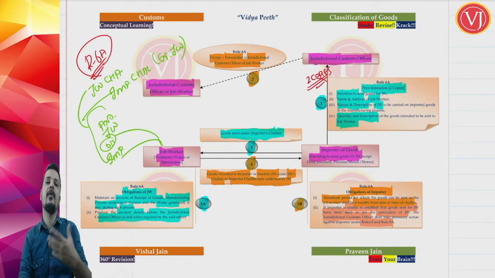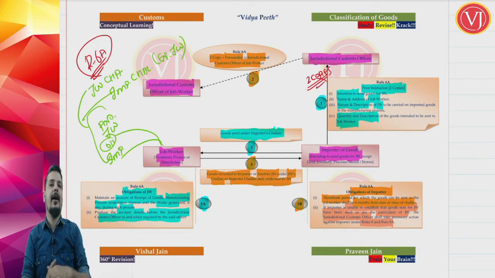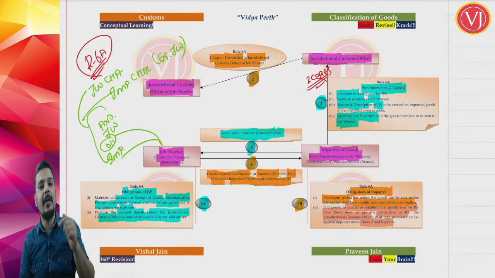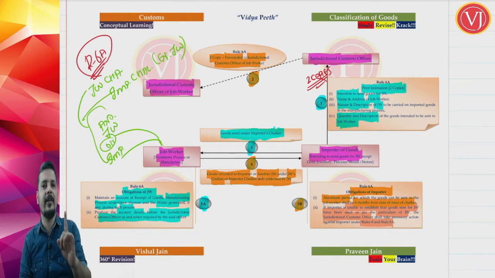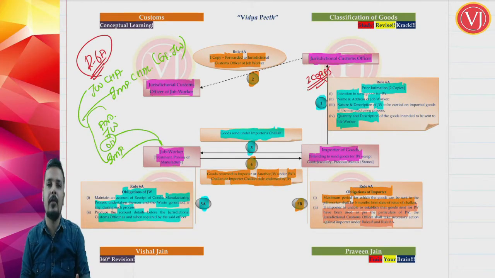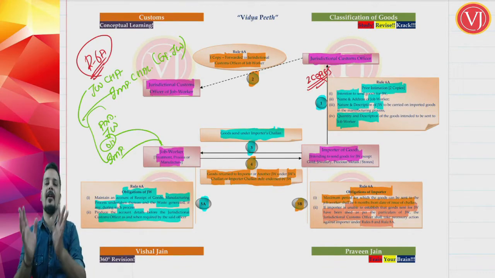Which means if the goods were sent to the job worker and the job worker did not do the work that was intended, it will be the importer who is liable, not the job worker. So customs will catch hold of the importer and not the job worker. So the first point is an important point, and the second point is again very important. The first point is that if the importer is sending any goods to a job worker, make sure that he is getting back the goods within 6 months.